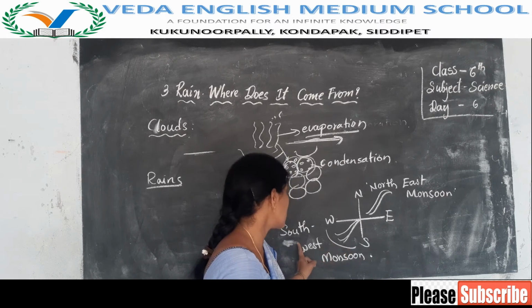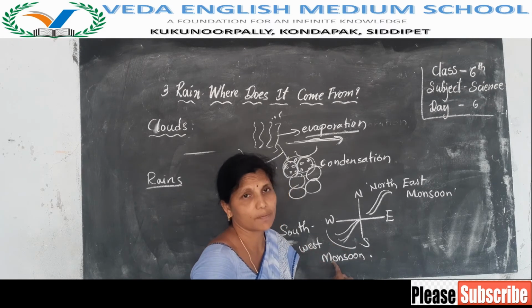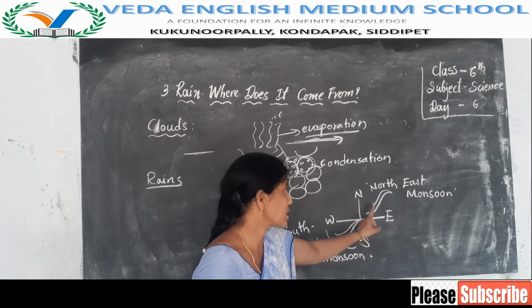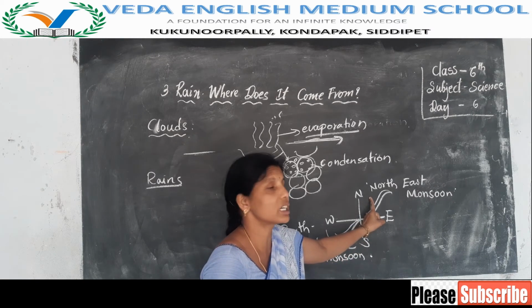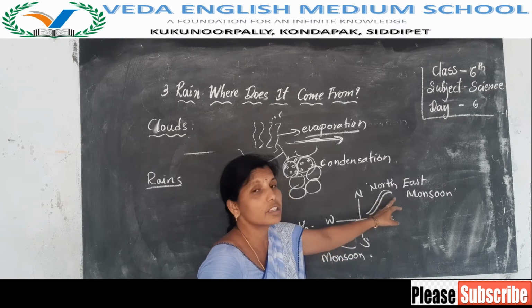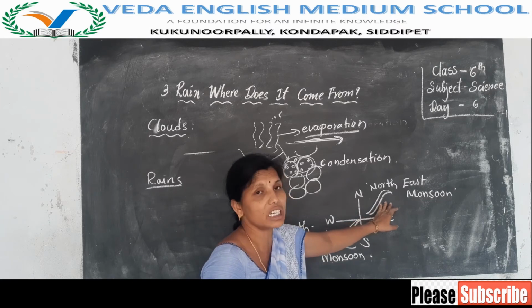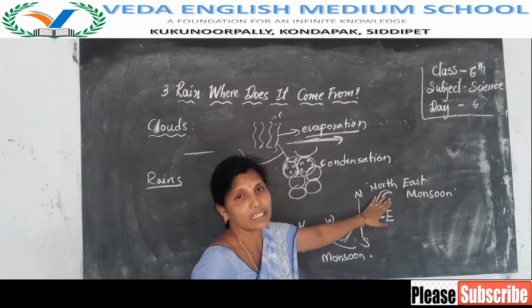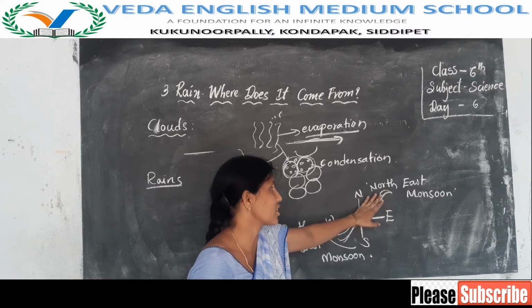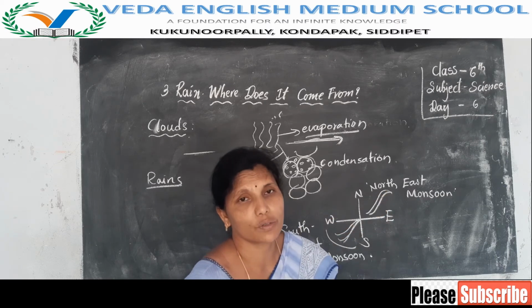These winds are called southwest monsoons. Next, in November and December, the clouds move in the direction of the winds blowing from the eastern side. Those winds are called northeast monsoons.